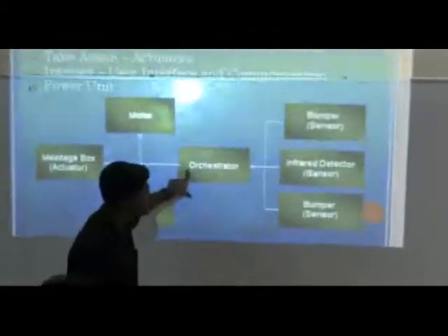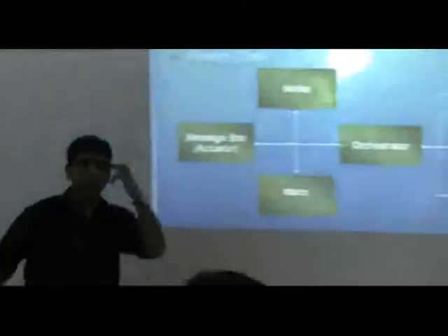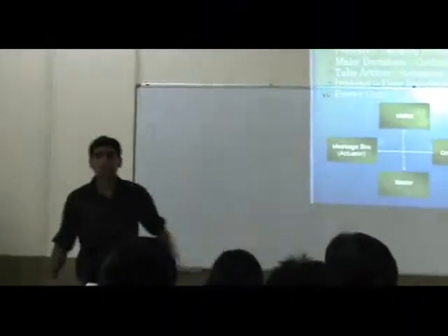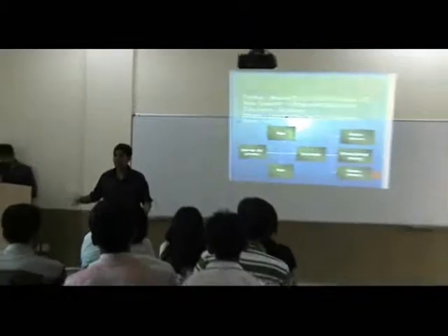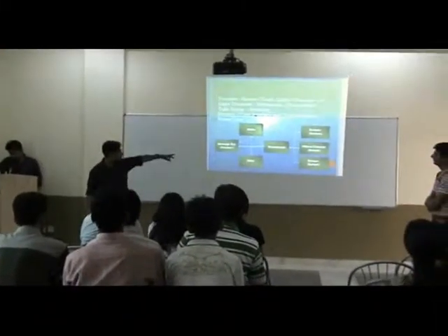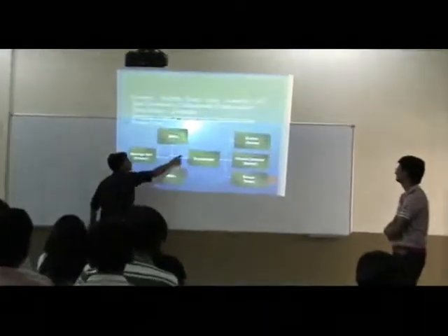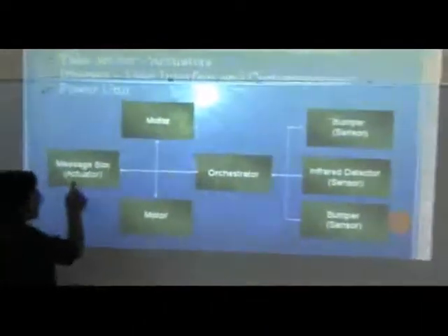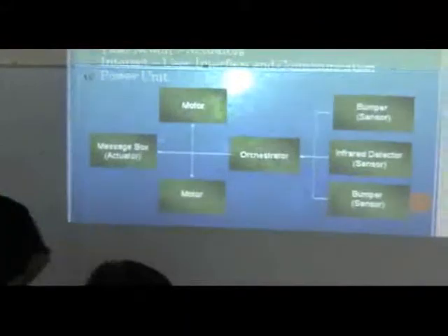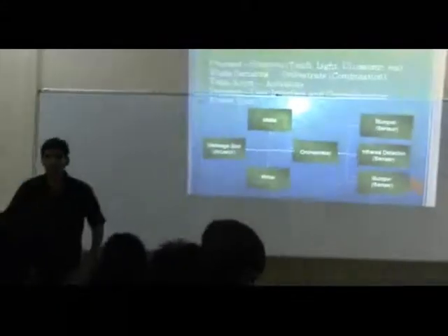And now this is the orchestrator. This is basically our brain or the computational part. We use microcontrollers, computers and all; that is included in the orchestrator. Now after the brain, the information is passed on to the motor or actuator. Now he is moving his legs, performing the task which I am telling him.